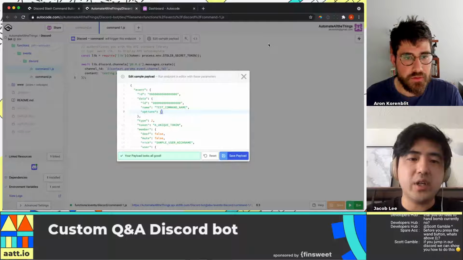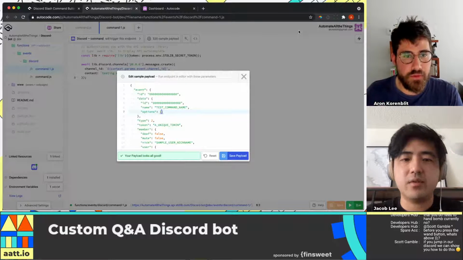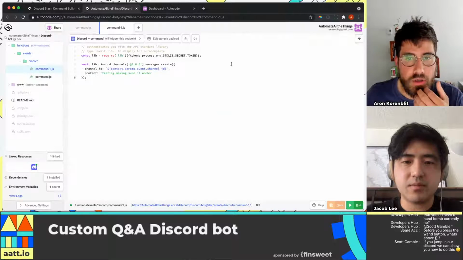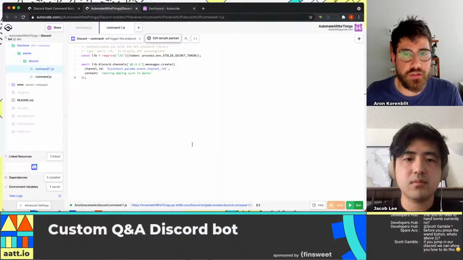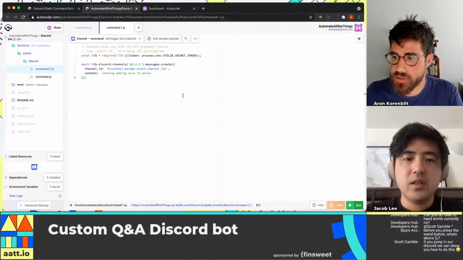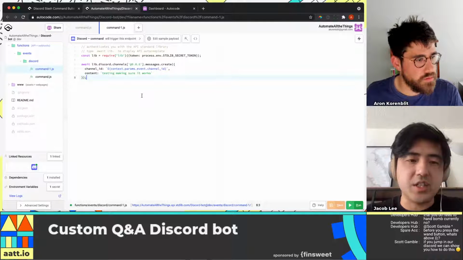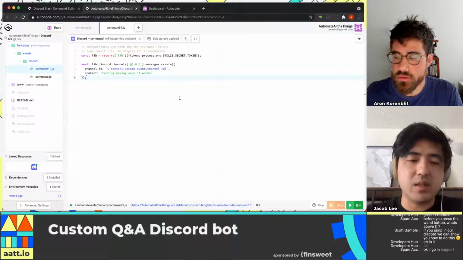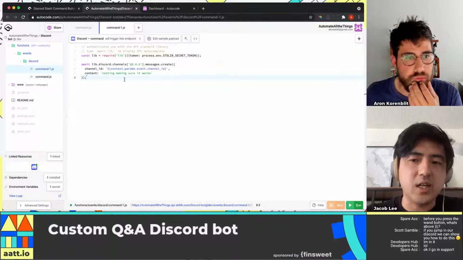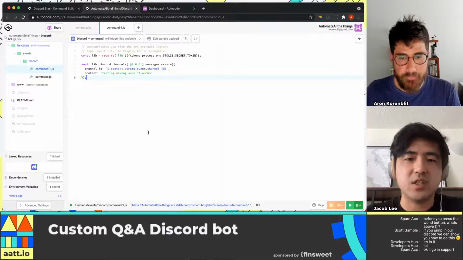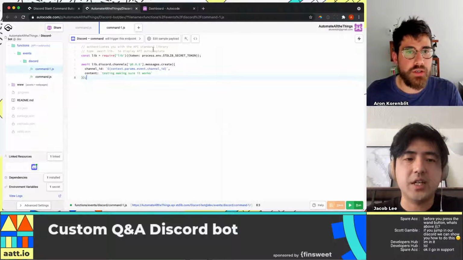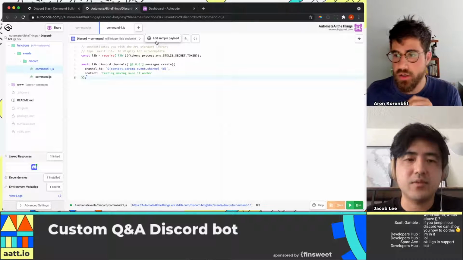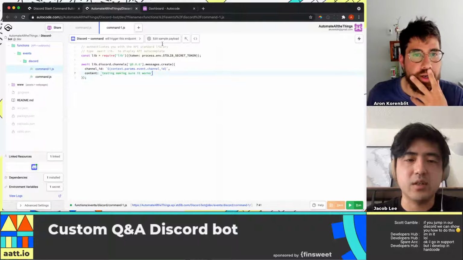So why don't we see if we can extract that? Let's close this. Well, we can log it too, but I was thinking, we know the value is going to be, let's set a variable is what I mean, and see if we can basically get the value of the option, and maybe send it back in a message. Seems like a simpler way to get started.